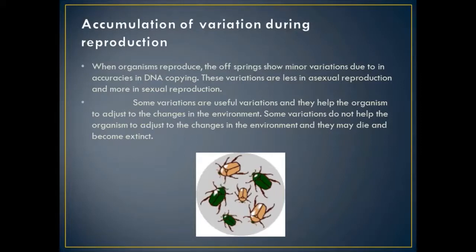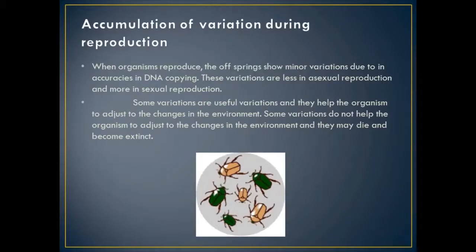And we have already said that some variations are very useful and they help the organism to adjust to the changes in the environment, and some variations do not help the organism to adjust to the changes in the environment, and these result in the death of the organism and those species become extinct.